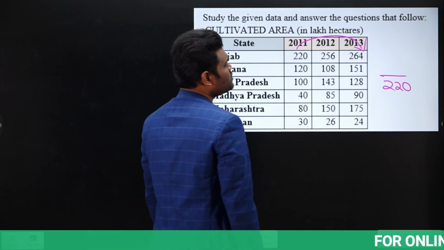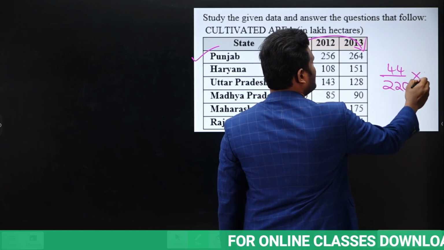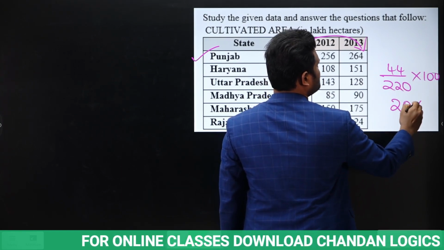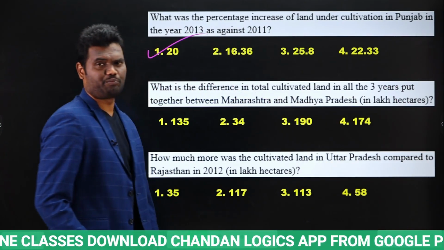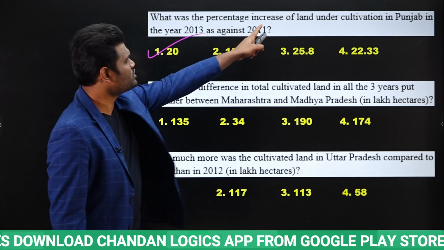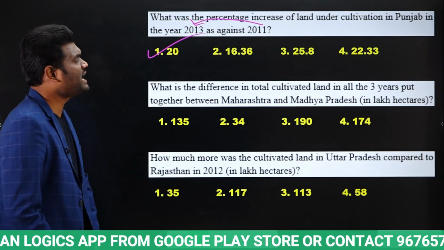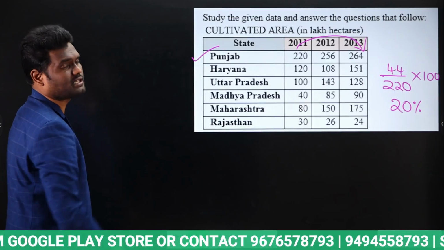In 2013 it is 264, which means we are getting an increment of 44. We need it in terms of percentage. In terms of percentage it is 20%. Yes or no? So the answer for this will be 20%. When you compare from 2011 to 2013 for Punjab state, the increment is 20%.